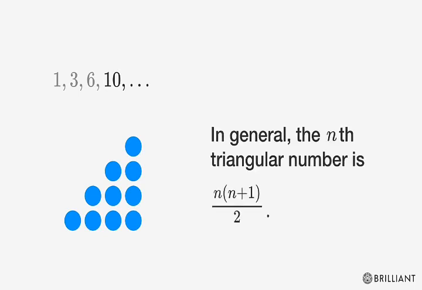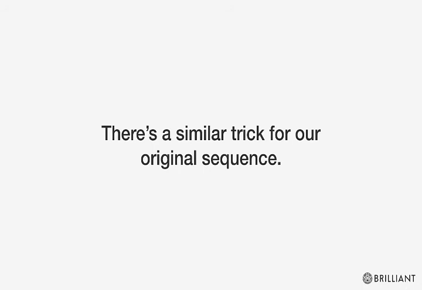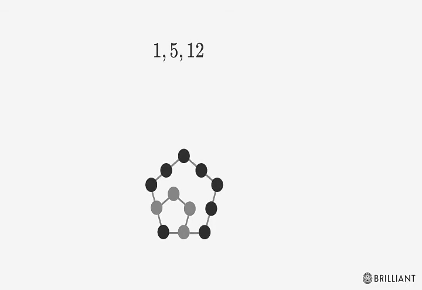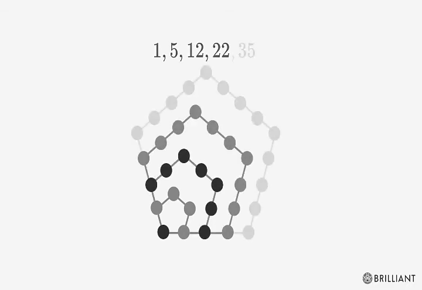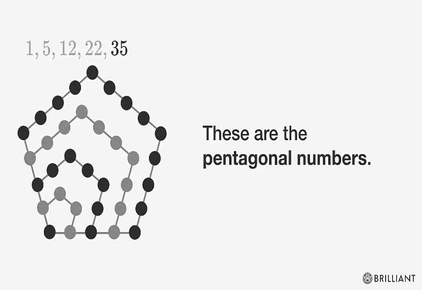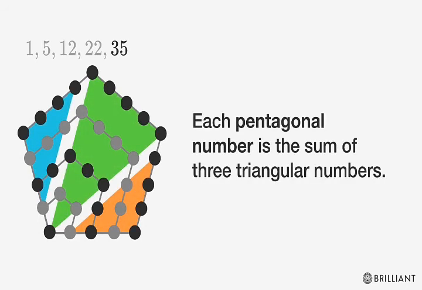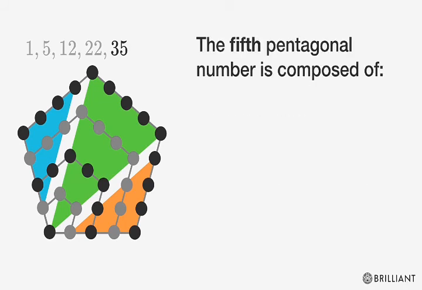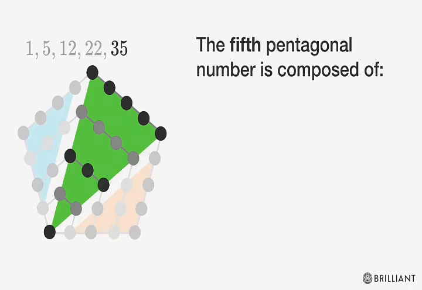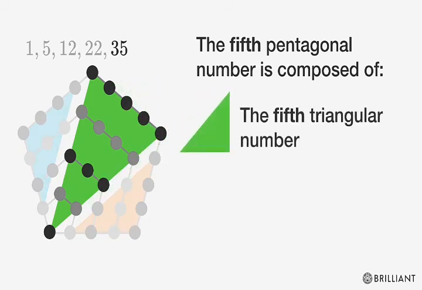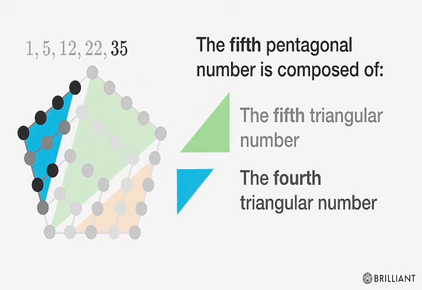In general, the nth triangular number is n times n plus 1 over 2. There's a similar trick for our original sequence. If we represent them visually, we can see that they can form pentagons. Unsurprisingly, they're called the pentagonal numbers. Each pentagonal number is the sum of 3 triangular numbers. The 5th pentagonal number is composed of the 5th triangular number and the 4th triangular number times 2.